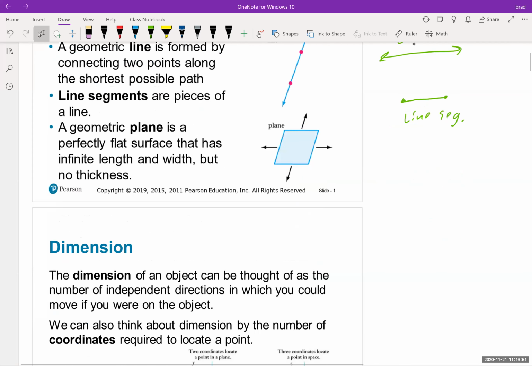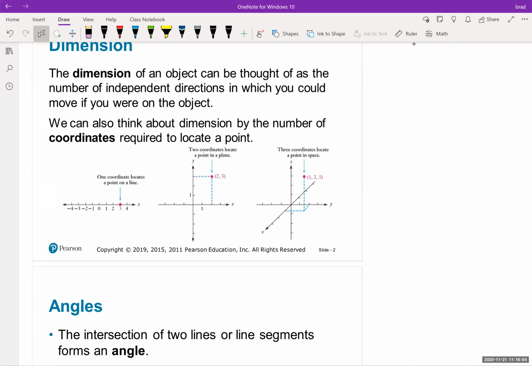Dimensions. The dimensions of an object can be thought of as the number of independent directions in which you could move if you were on the object. So we can also think about dimensions by the number of coordinates required to locate it. Try to imagine you're drawing something on the XY plane, right? I'll use their pictures. What they're saying is imagine you have this point 3. That is a one-dimensional idea, okay? It's just that one spot. 2 coordinates locate a point on a plane, okay? And then 3 coordinates locate a point in space.